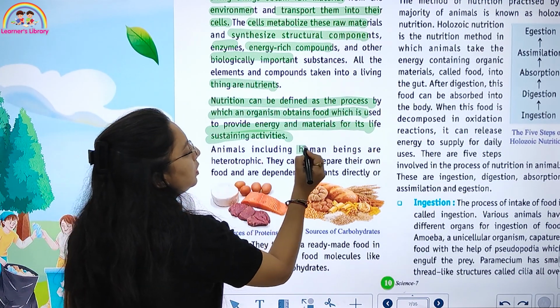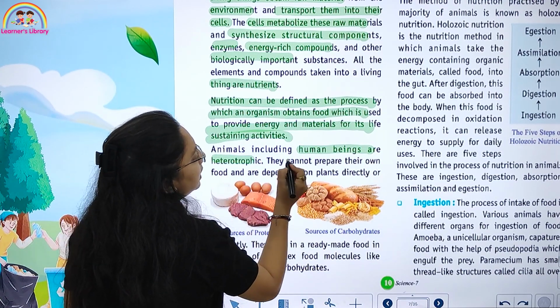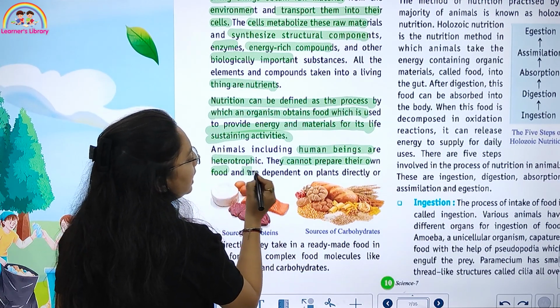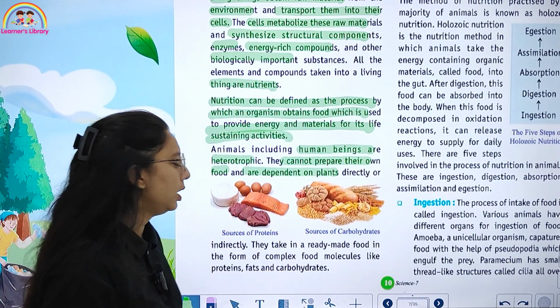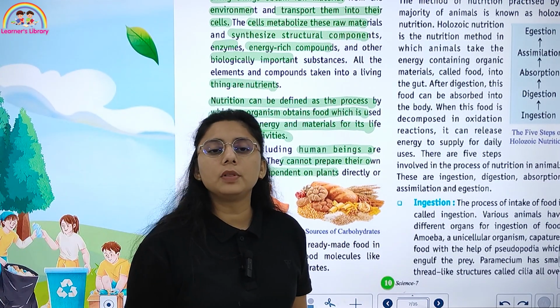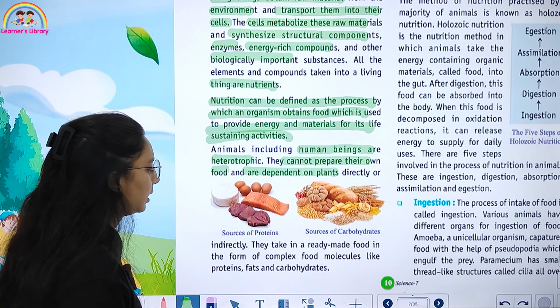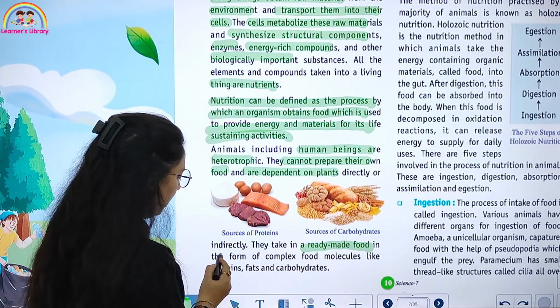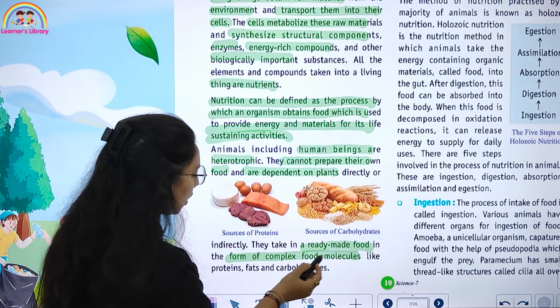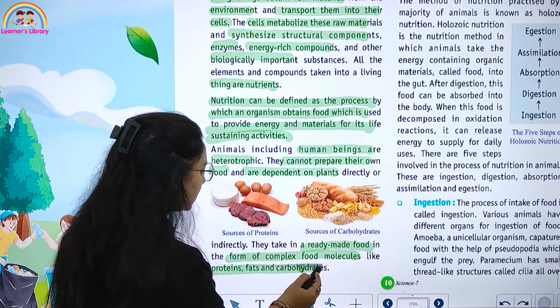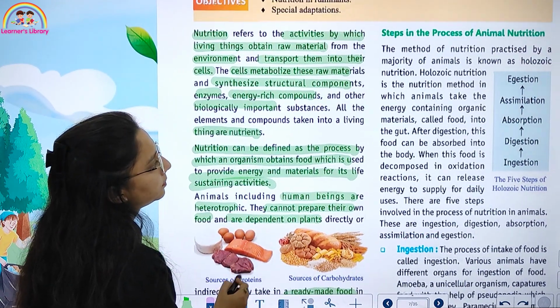All animals, including human beings, are heterotrophic. They cannot prepare their own food and are dependent on plants or plant products directly or indirectly. They take in ready-made food in the form of complex food molecules like proteins, fats, and carbohydrates.